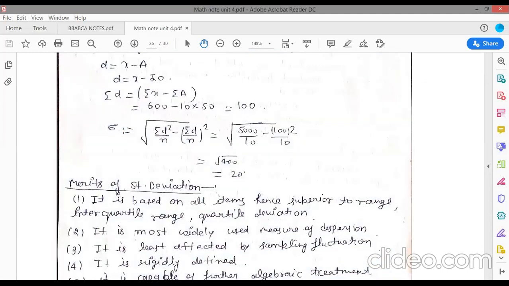sigma is equal to square root of summation d square upon n minus summation d upon n whole square, where d is your x minus a. So you will calculate your assumed mean and find the summation d. So after calculating d, you will find your summation d, and the next column will be your d square, and then you will find summation d square and put all these values here, then your standard deviation is 20.